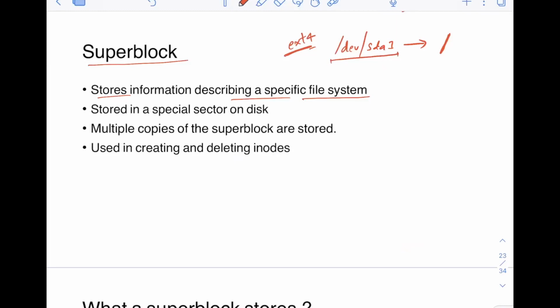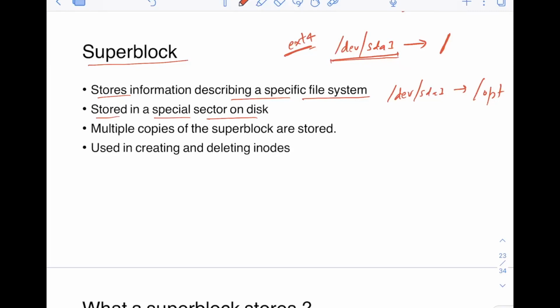Now, a lot of information has to be stored regarding this, for example where this disk is actually mounted. And you can also remove this mount later on and change it to /dev/sda1 at some other mount point. Of course you can do this. You can change the mount points in the future. So all this information is stored in the superblock, and this is stored in a special sector on a disk.